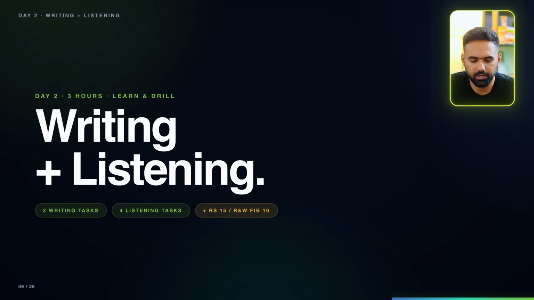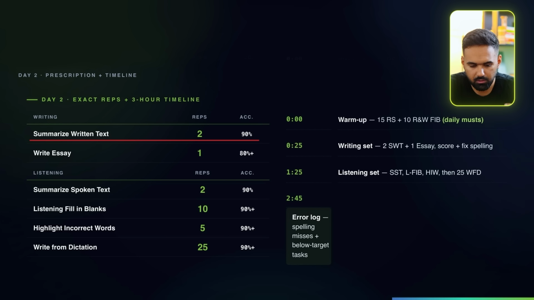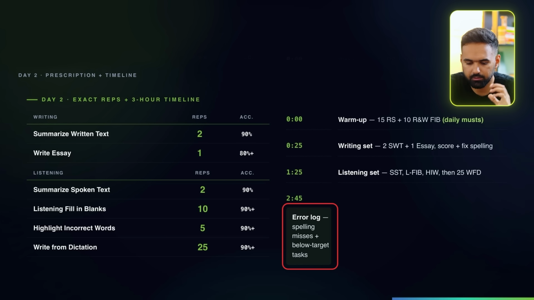All right, so day 2 will focus on writing and listening. To start with, we'll do 15 repeat sentences and 10 drop down blanks. This will take around 25 minutes. After this, writing: summarize written text, 2, and 1 essay. Listening: 2 summarize spoken text, 10 listening fill in the blanks, 5 highlight incorrect words, 25 write from dictation. Accuracy level is already mentioned. And at the end, 15 to 20 minutes, write down all your spelling mistakes, any mistakes which you made and you know you should be careful about.